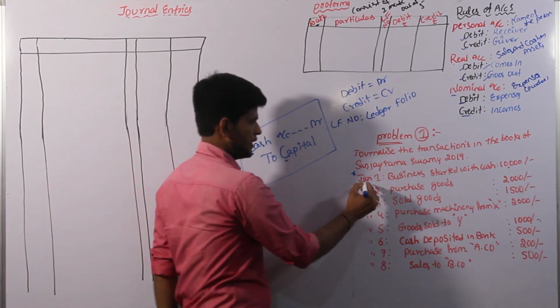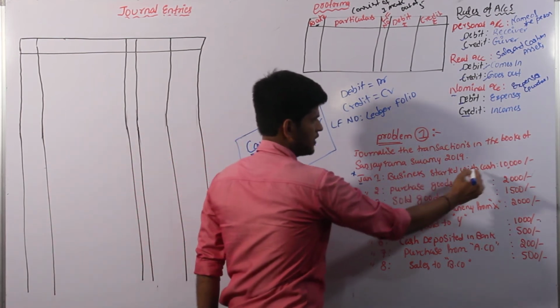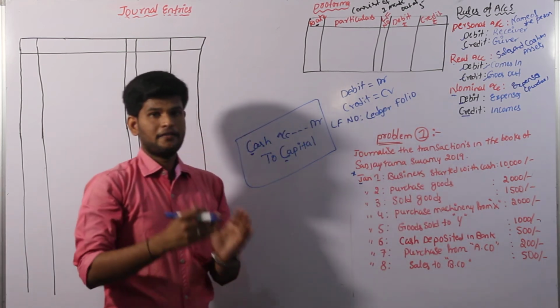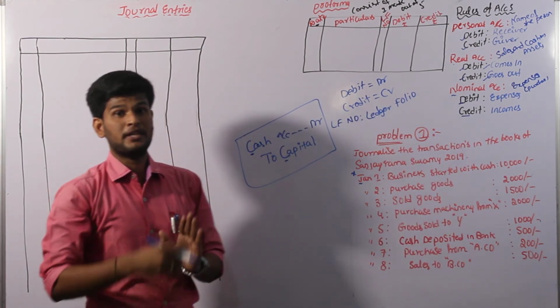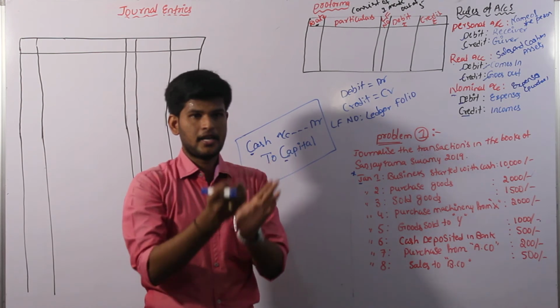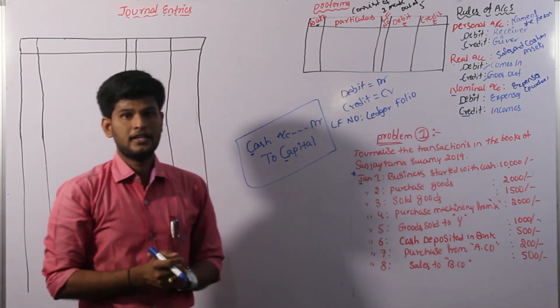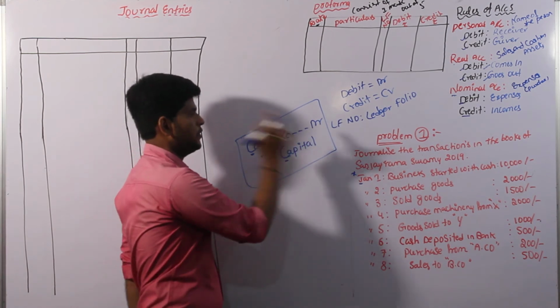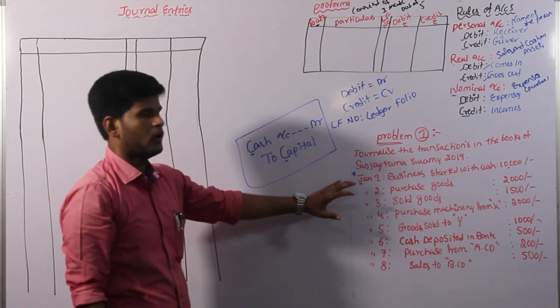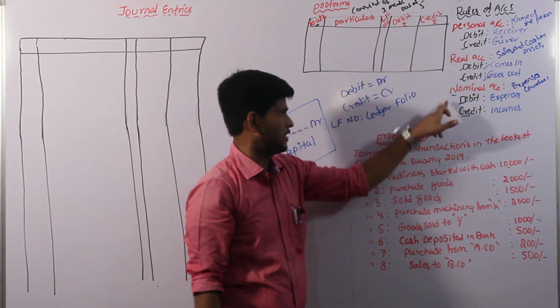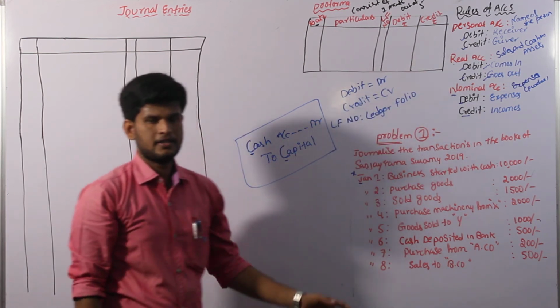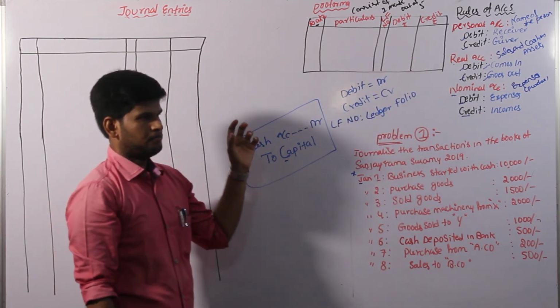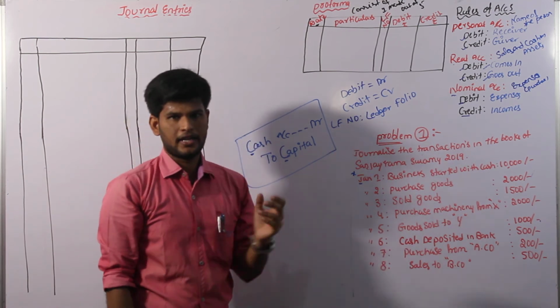Once again I am repeating, January 1st, business started with cash 10,000. Whatever the month or year, the business starts on the first day. Definitely the transaction is entered as cash account debit to capital account only. We don't need to apply these 3 rules in our first transaction. This is the particular indication for the first day transaction only.